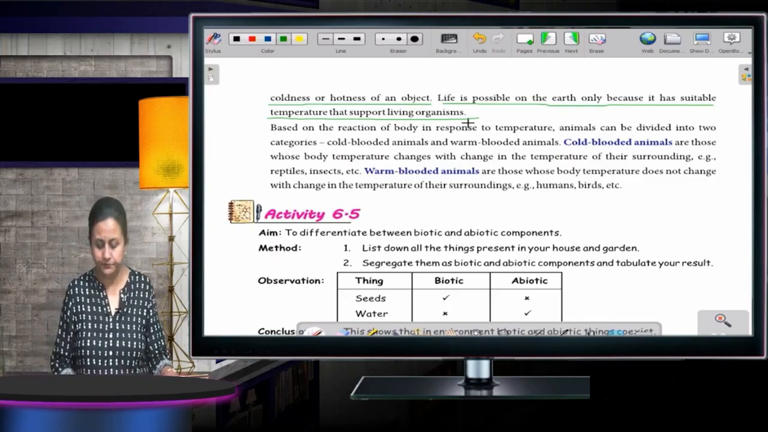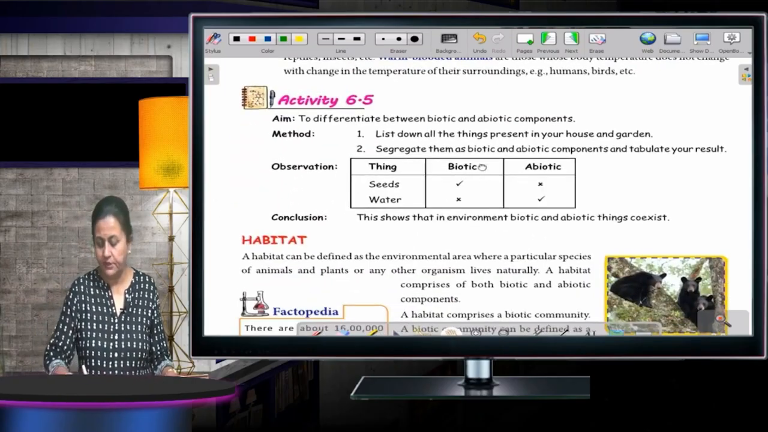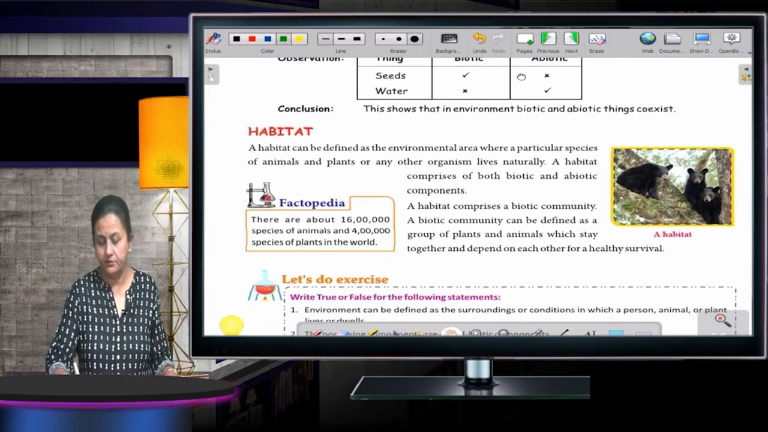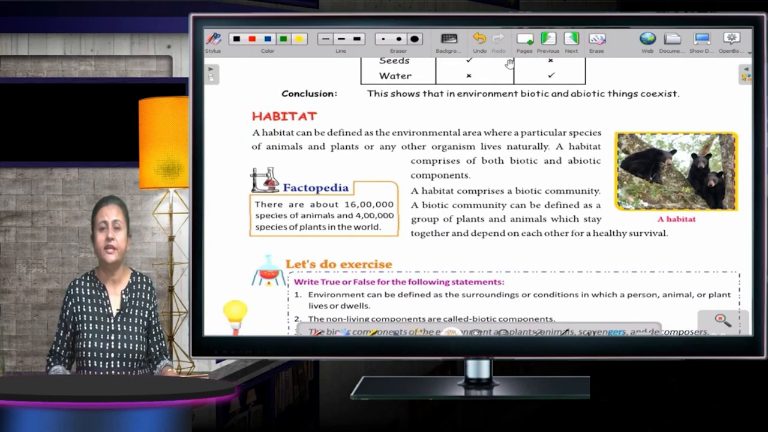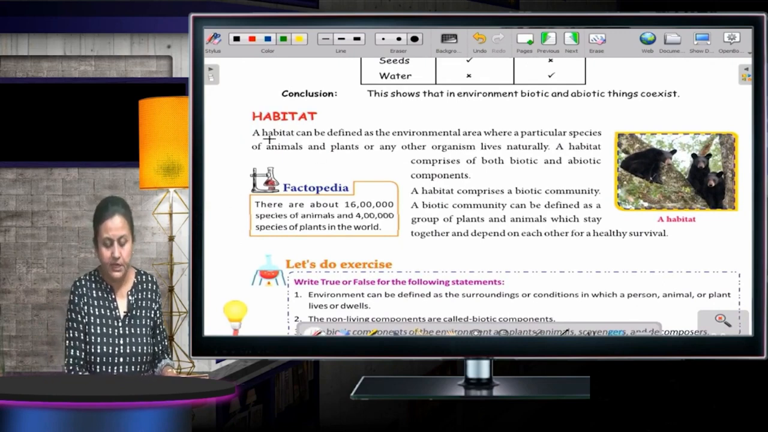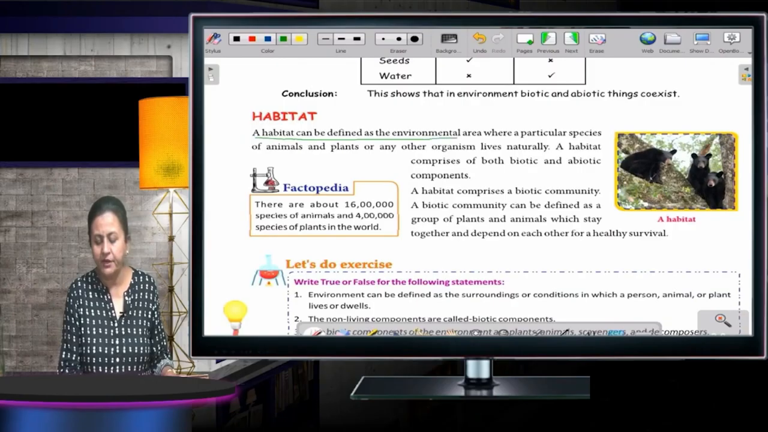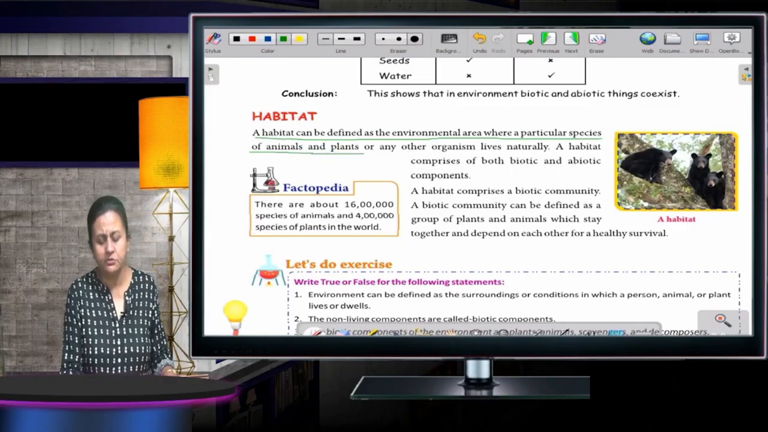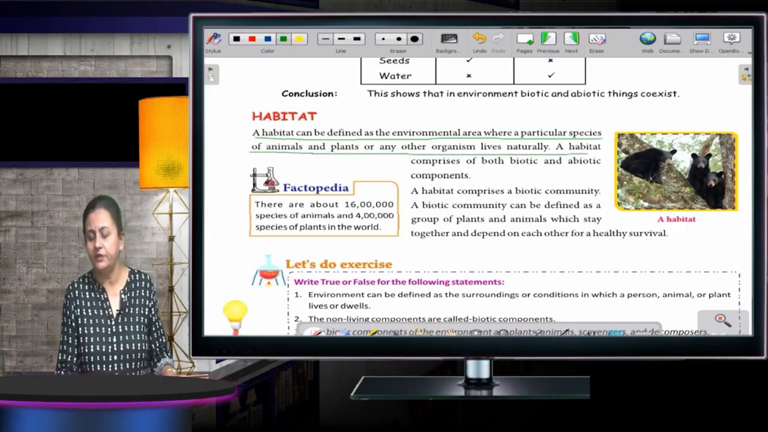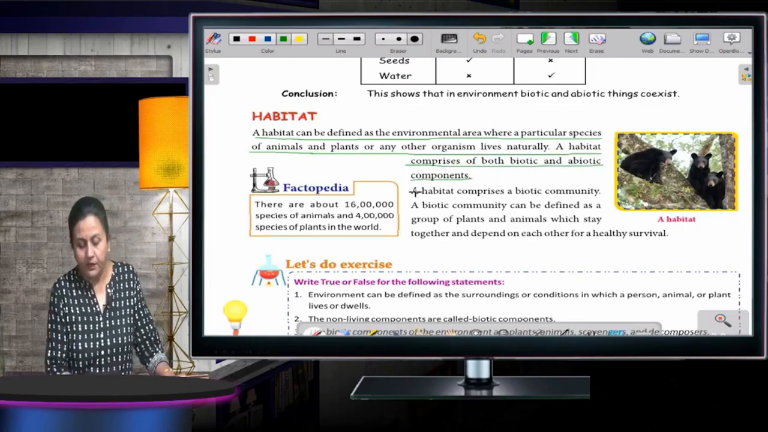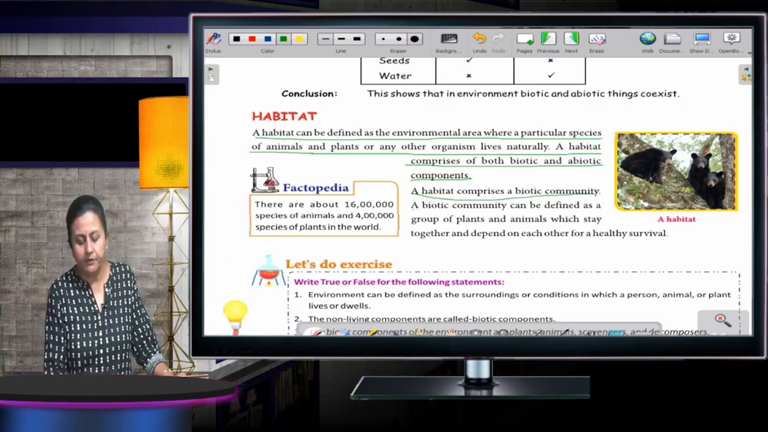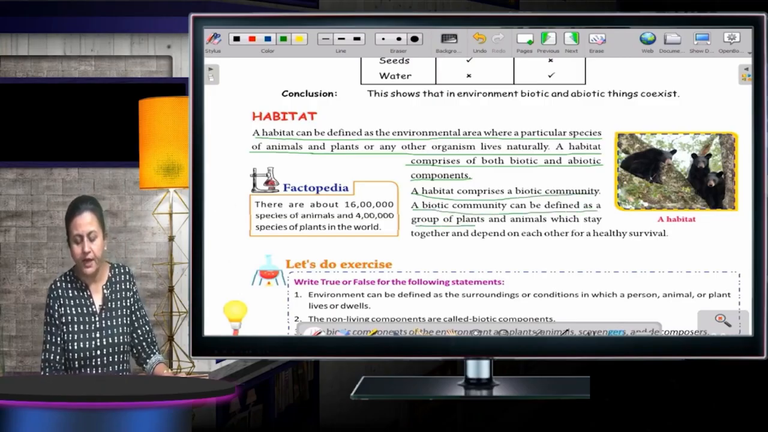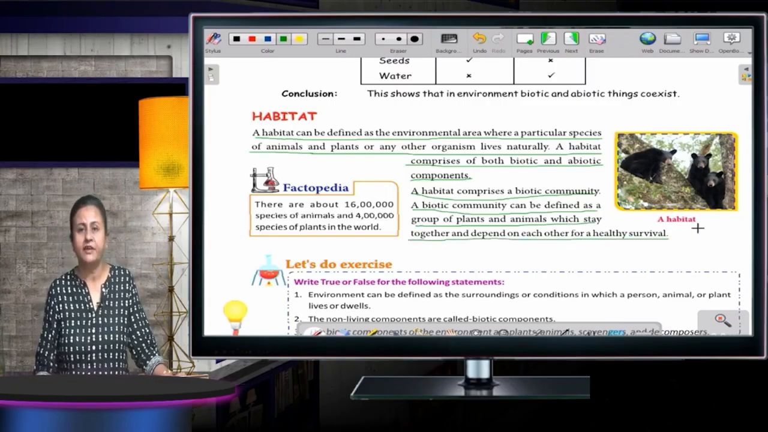Okay. Now the next one, what is habitat? You can see on your screens now, the next topic is habitat. A habitat can be defined as the environment area where a particular species of plants and animals or any other organism live naturally. A habitat comprises both biotic and abiotic components. A habitat comprises a biotic community. A biotic community can be defined as a group of plants and animals which stay together and depend on each other for a healthy survival.